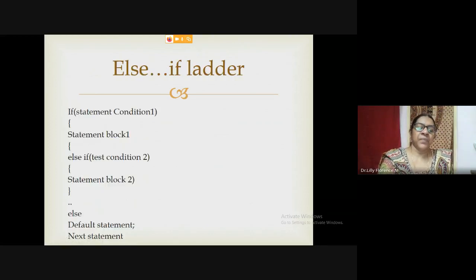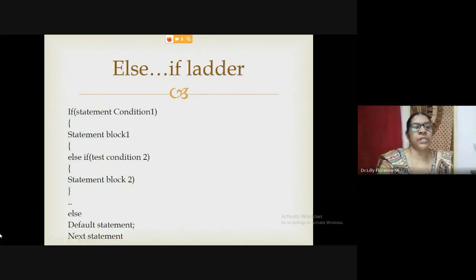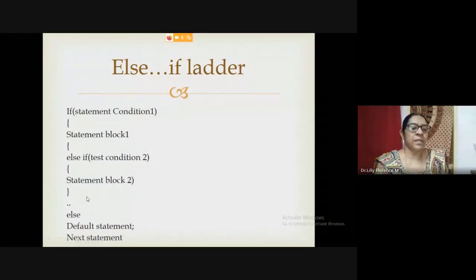The next one is, see, here we are checking only one condition. Suppose we have to check two or three conditions. Then we need to give the else statement again and again with the if condition. So that is else if ladder. It will check the first condition. If the condition is true, it will execute the given statement and come out of the if statement.